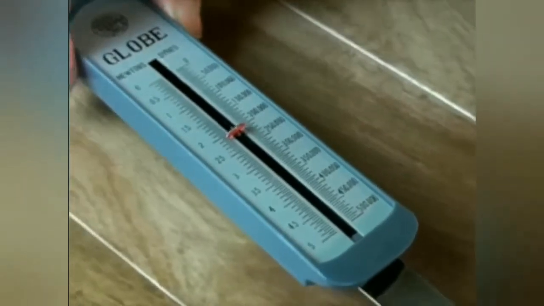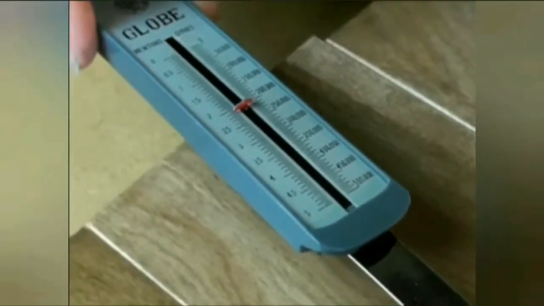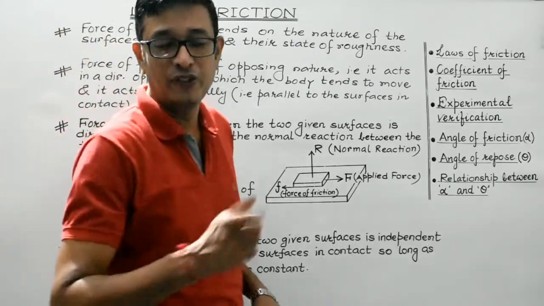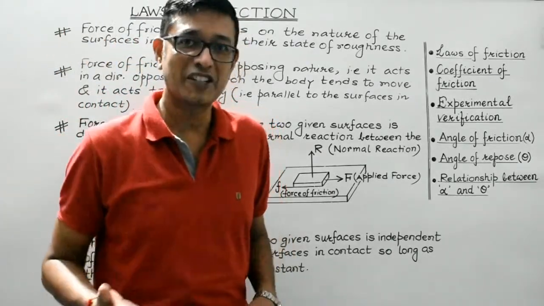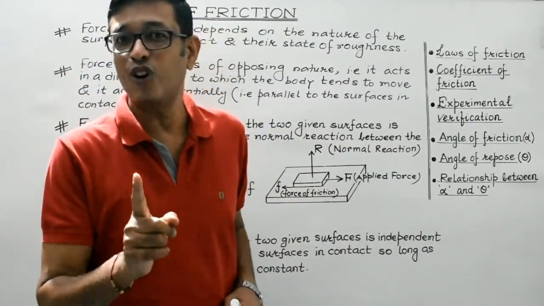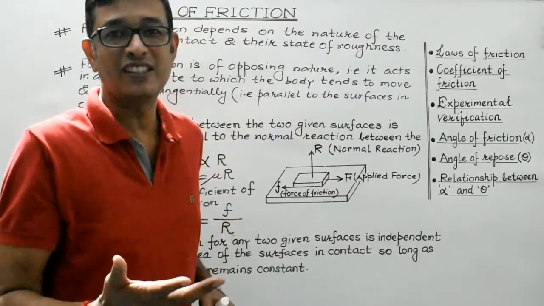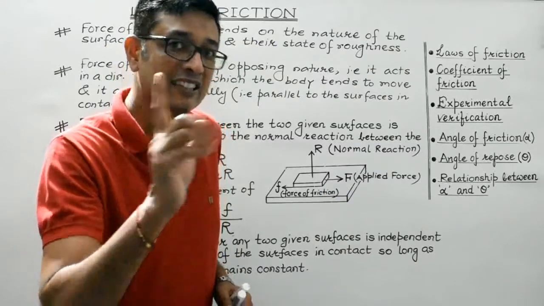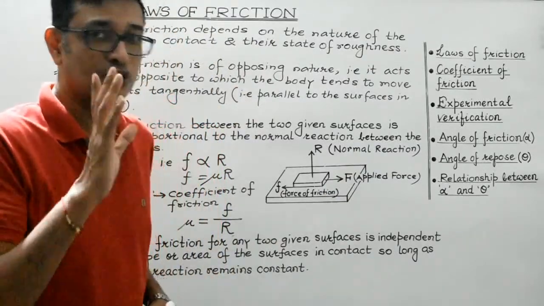From the above experiment, we can safely conclude that the friction is independent of the area of surfaces in contact so long as the normal reaction, that is the weight, remains the same. So students, what we have experimentally proved is that the force of friction between any two surfaces is independent of the shape or area of the surfaces in contact as long as the normal reaction remains the same. So that is the fourth law.